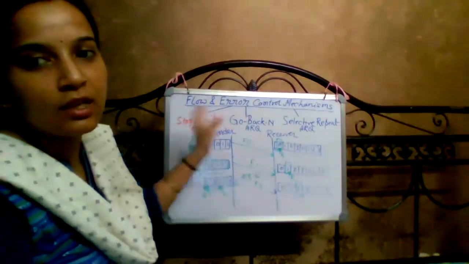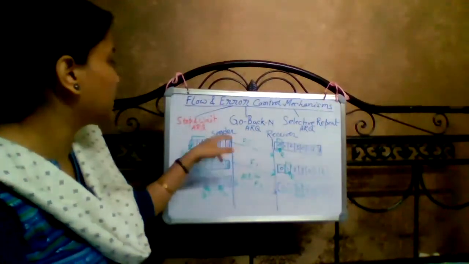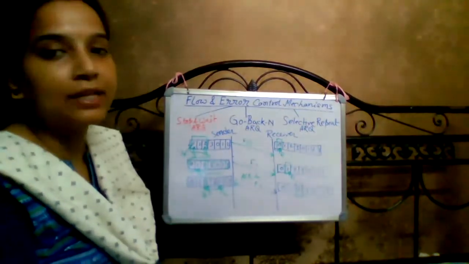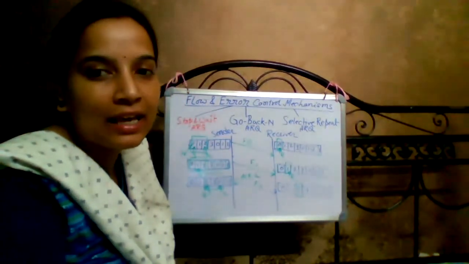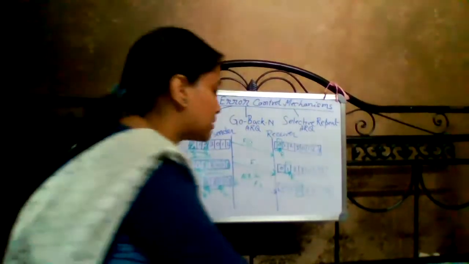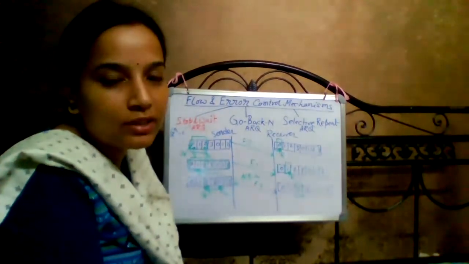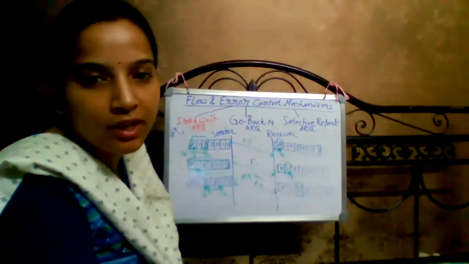Both sender and receiver use a window that slides from one frame to another. In Go-Back-N ARQ, the size of the sender side window is at most 2 to the power n minus 1. What is the meaning of that? It was already explained in the sliding window protocol. Here n is an arbitrary number.